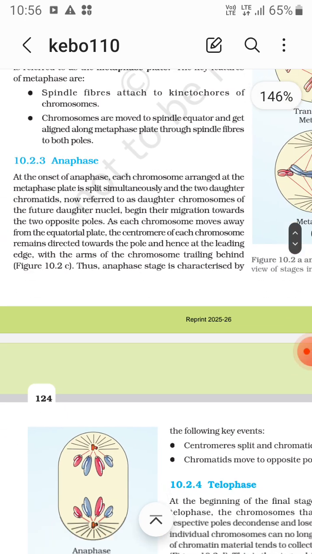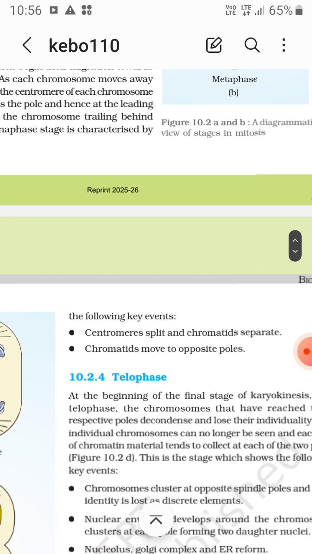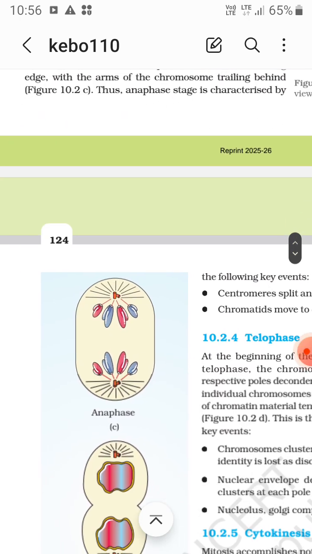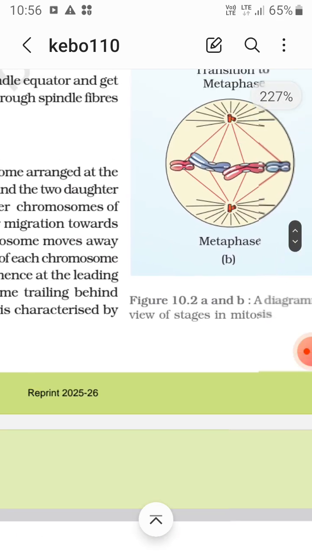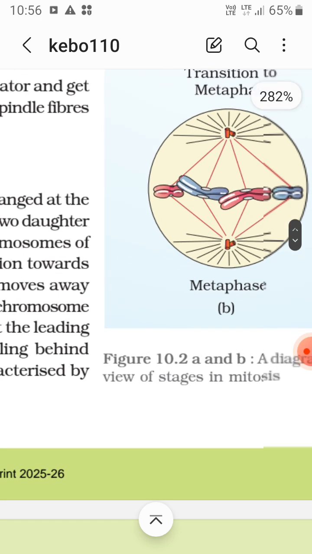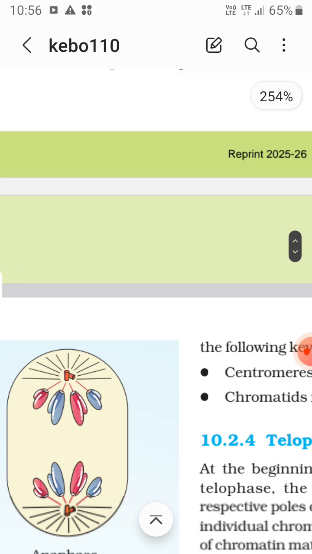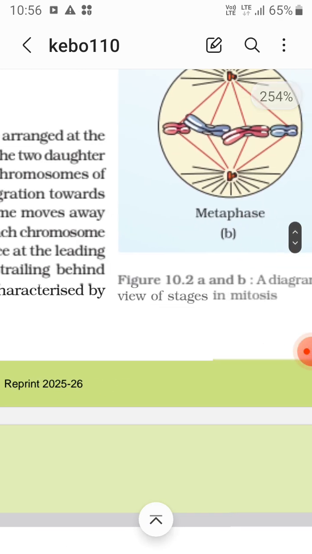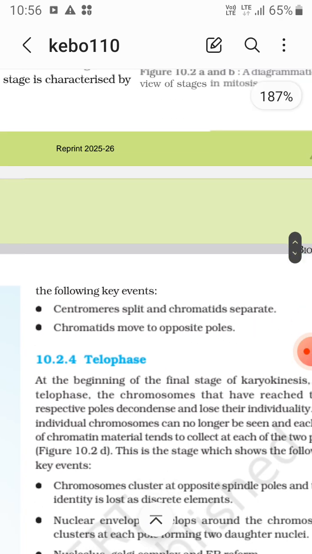Remember that. Thus, the anaphase stage is characterized by the following events: centromere splits and chromatids separate. As you can see in here, anaphase looks like this, n, it's like 2n, and then it gets like you can see in here. The centromere splits and chromatids separate. The chromatids move to opposite poles, right?